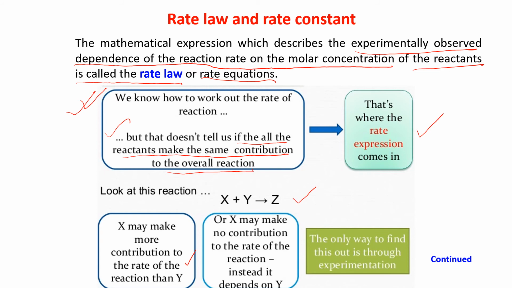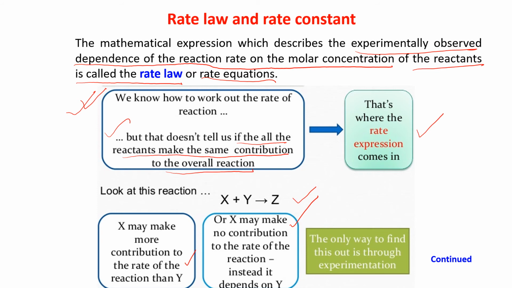Or another way, X may make no contribution to the rate of the reaction, and instead only Y is reacting. The reaction depends only upon Y. X is not taking part. Both things can happen.